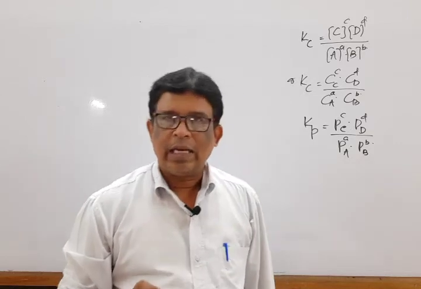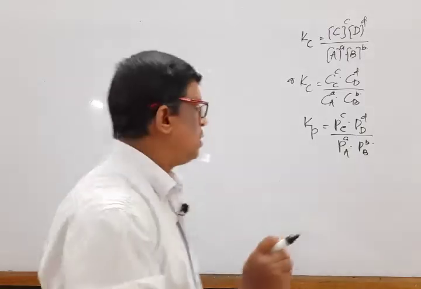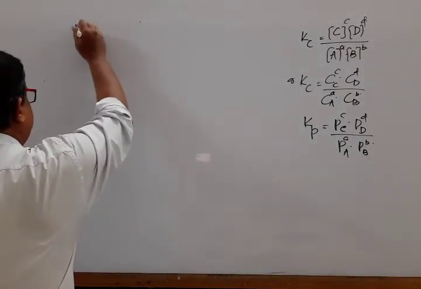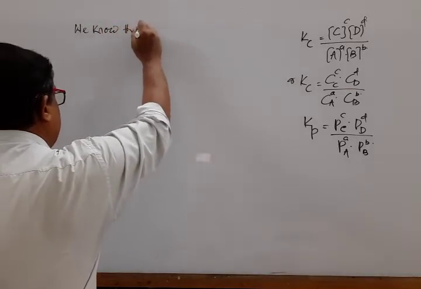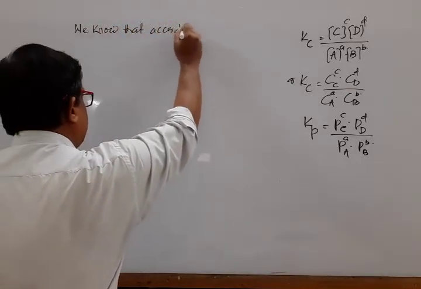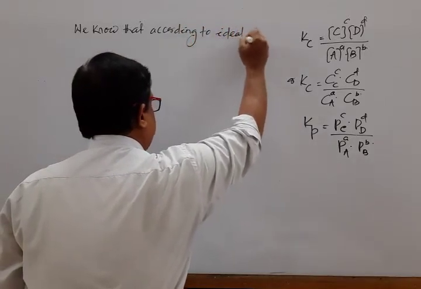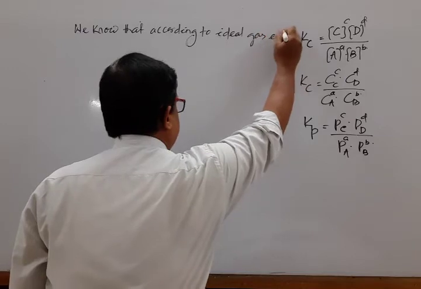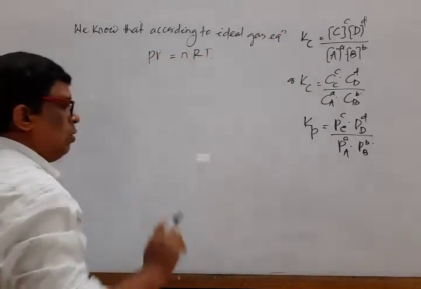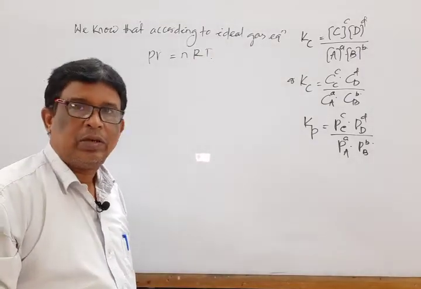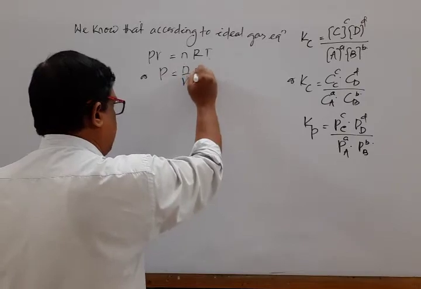Assuming that the gases are ideal, then according to the ideal gas equation, mark that, note down, PV is equal to nRT, or P is equal to n by V RT.